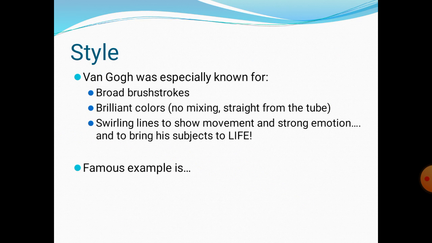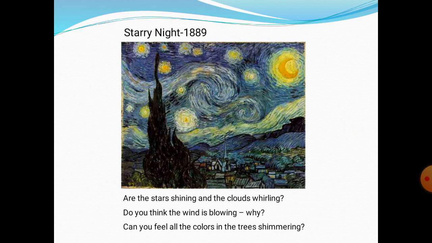So a famous example is this. This was one of his most beautiful and famous paintings, and it was called Starry Night. Okay, this was painted in 1889, and as you can see, this is very beautiful.